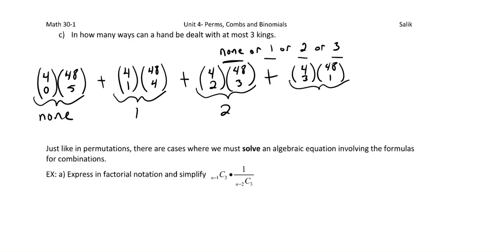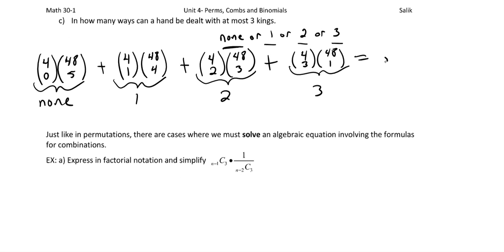So that would be with 3 kings. Now add those all together, and we get 2,598,912. So a lot of ways that can happen.